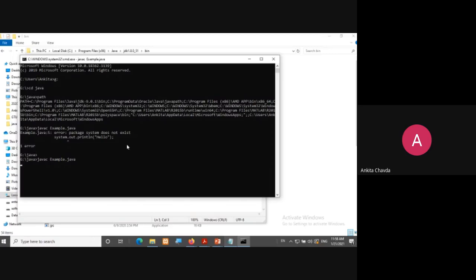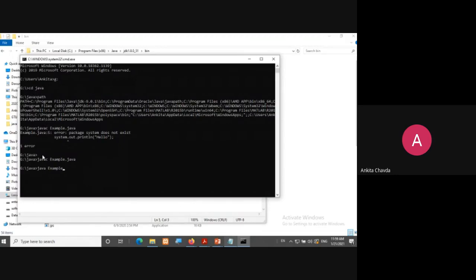So now directly it will show me the prompt, G drive / Java. So here my first program is compiled successfully. Now I want to run it. Here C means compilation, because you want to compile. But now I want to run, so I'll simply eliminate this C. I'll simply write java and my file name.